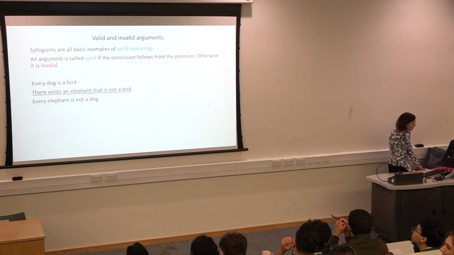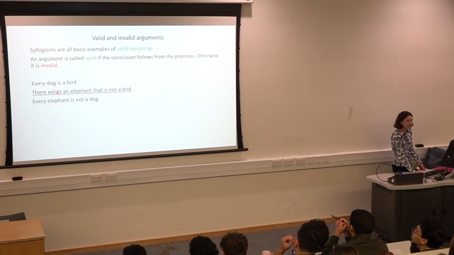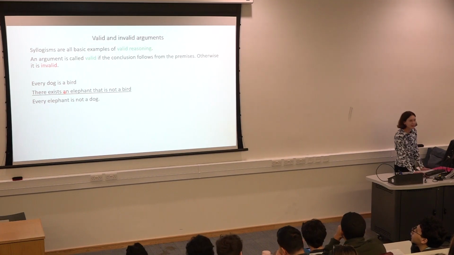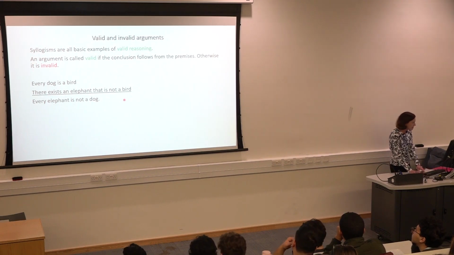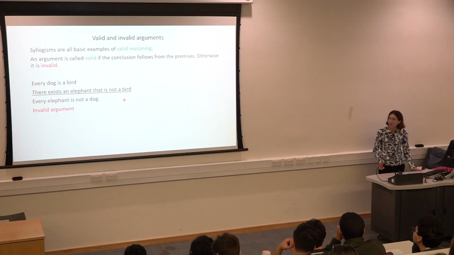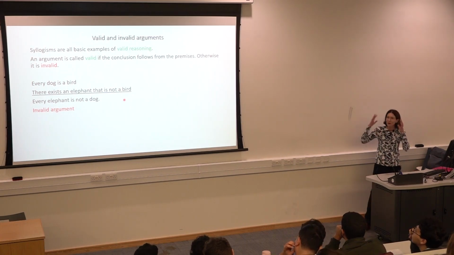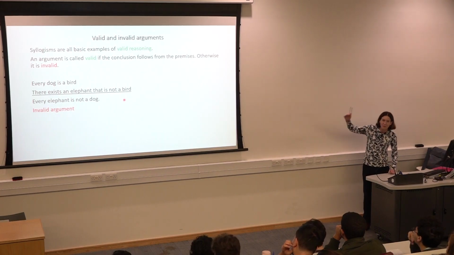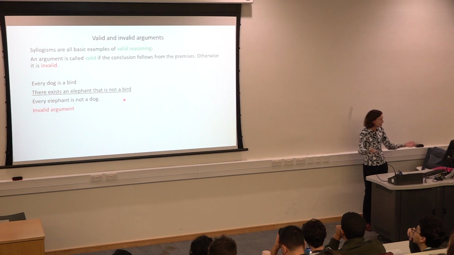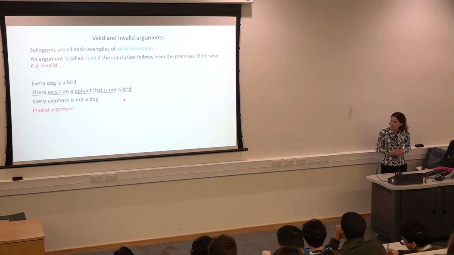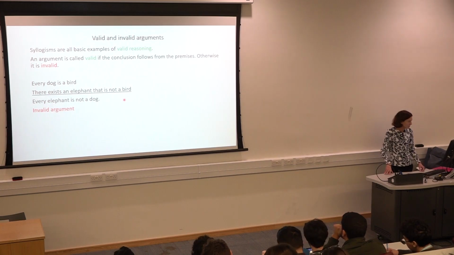So this elephant that is not a bird, can this particular elephant be a dog? No, he is not a dog because every dog is a bird. But what about all the other elephants out there? We don't know, right? So this is an example of invalid reasoning. This argument is invalid. Yes, the conclusion does not follow from the premises. So you need to try and get away from all your knowledge. Yes, we accept only the premises, just accept blindly. And then does the conclusion follow, right? So this is an invalid argument.